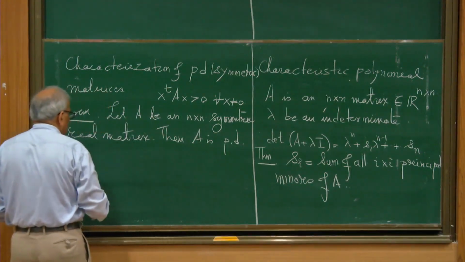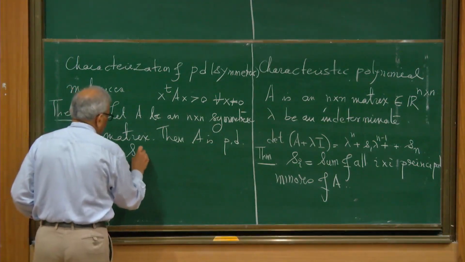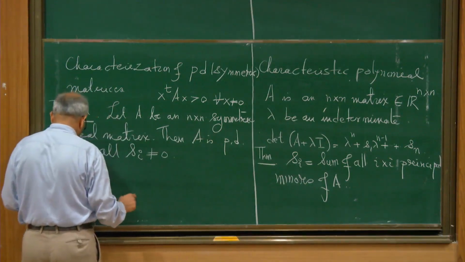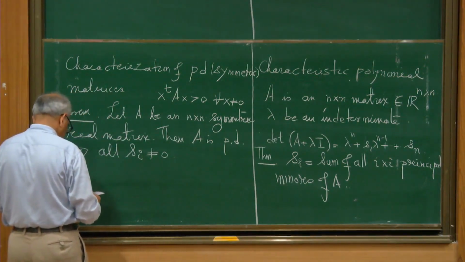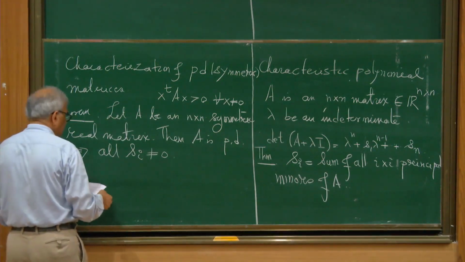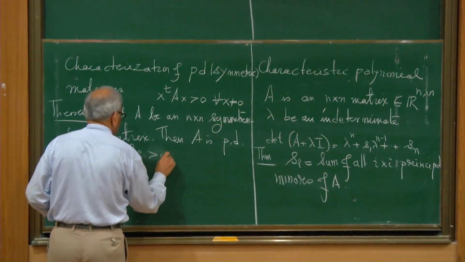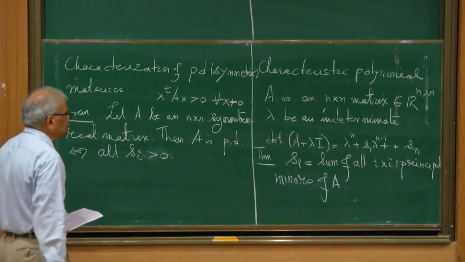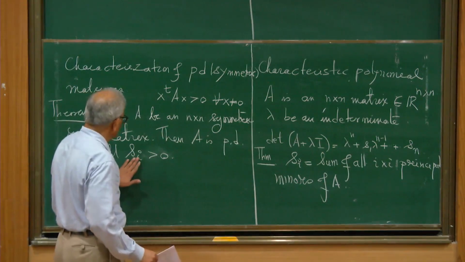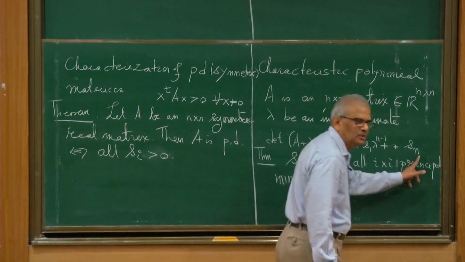Okay. Then A is positive definite if and only if all SIs are non-zero. Positive definite. So I suggest that if you assume SI is positive and lambda is positive, this will be always positive.